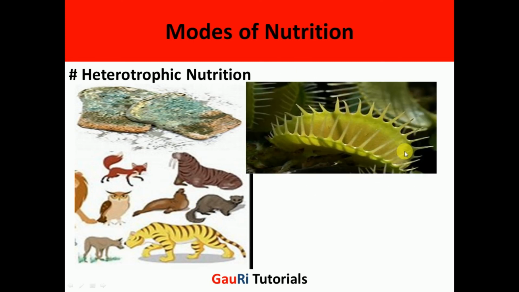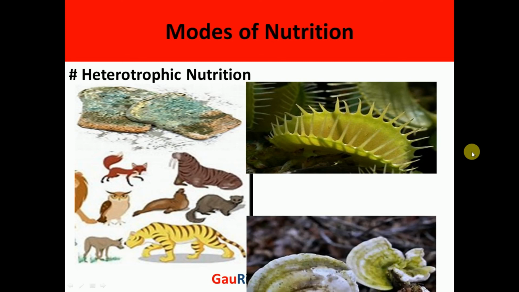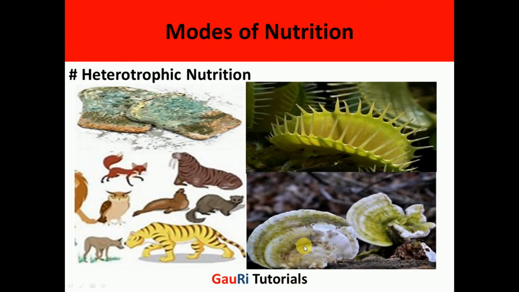There are certain plants which can consume insects. We will be studying about these plants also later on in this chapter. And also there are certain organisms which grow on dead decaying matter. So we'll be studying about different modes of heterotrophic nutrition further in this chapter.